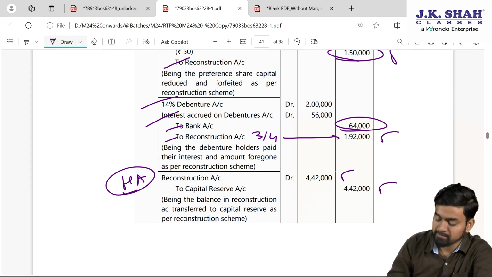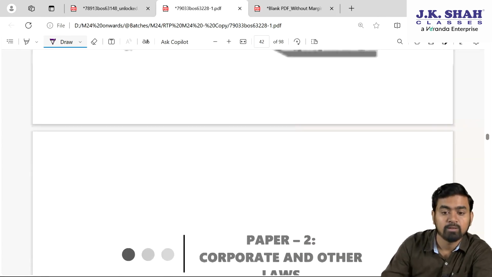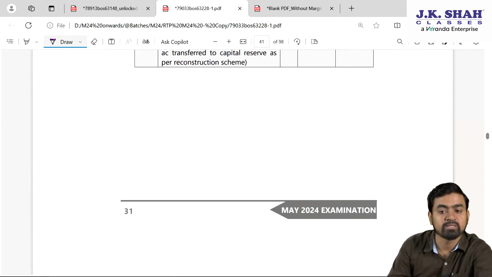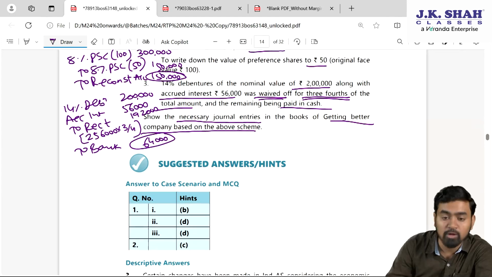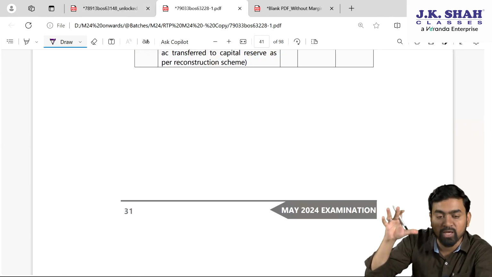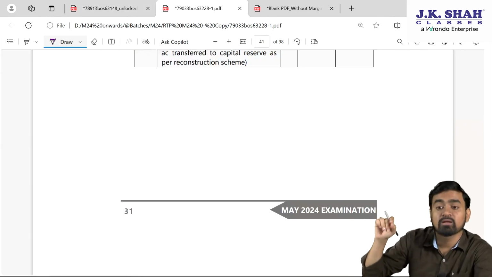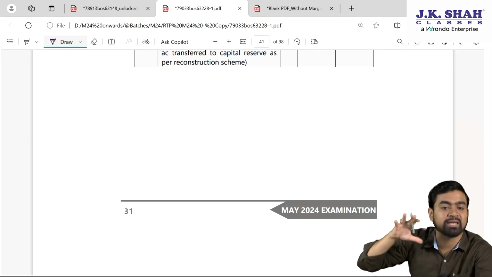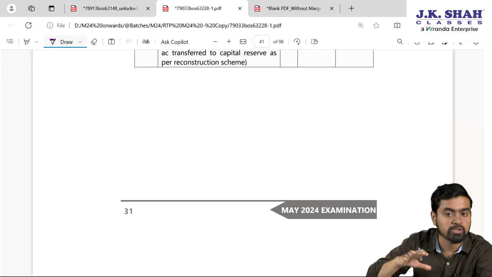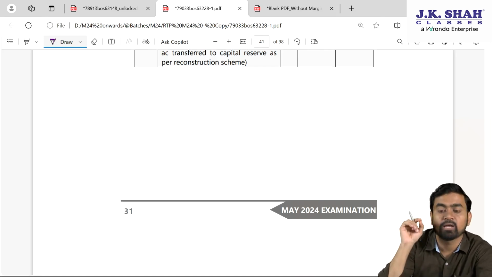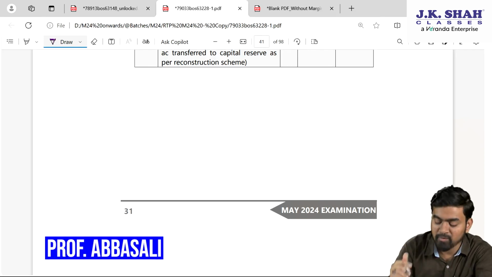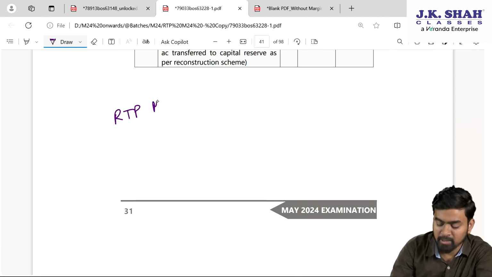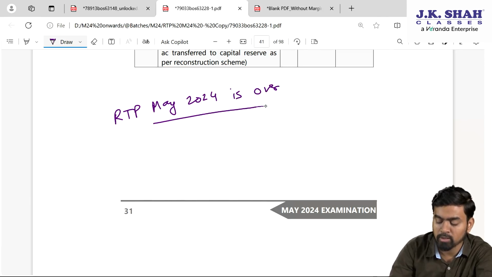Yes, no, yes, my dear students, correct. So with this, my dear students, can we conclude all the 20 questions we understood, and in detail how to solve company final account based sums that we saw, and all the ins and outs of all 20 questions we saw, working notes we did. Now, my dear students, with this, can we confirm the discussion of RTP May 2024 is over.